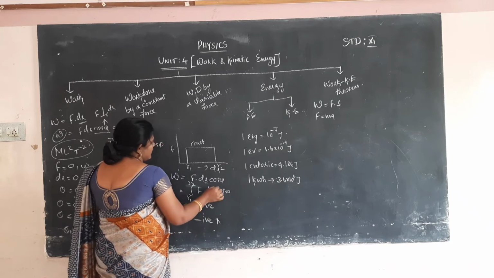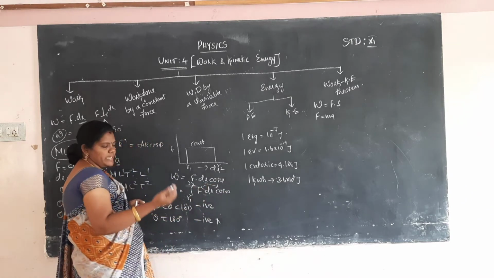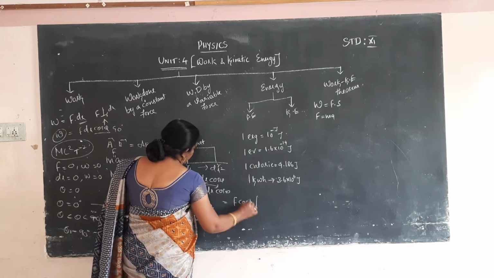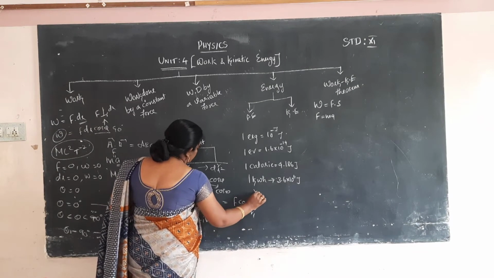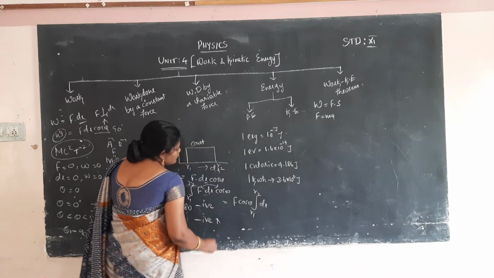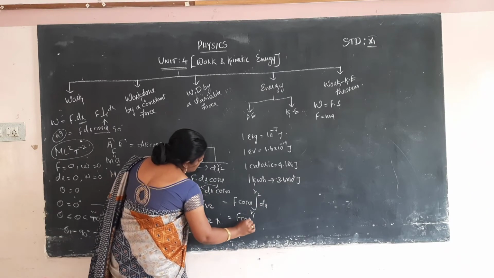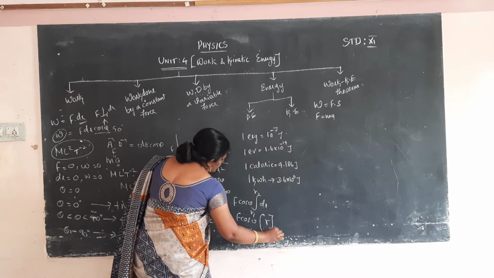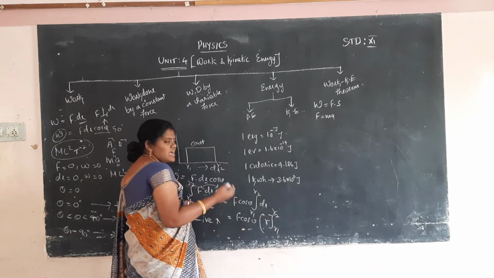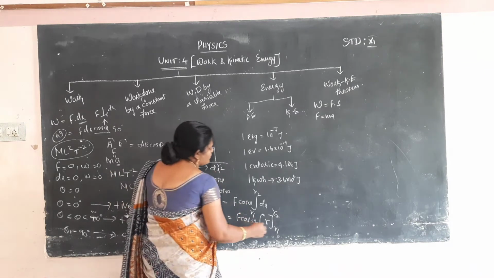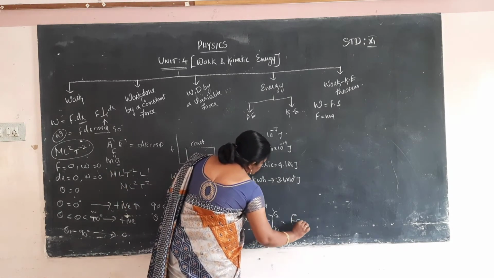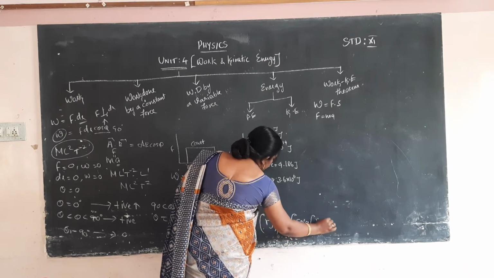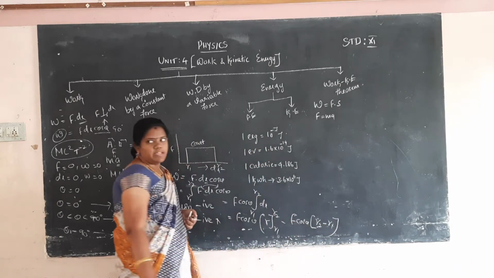F cos theta is a common term, so take it outside. So F cos theta times the integral from r1 to r2 of dr. The integral of dr is r, with limits r1 to r2. So F cos theta, in brackets, r2 minus r1. This is the work done by a constant force.